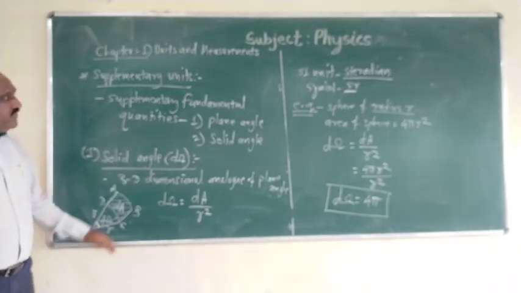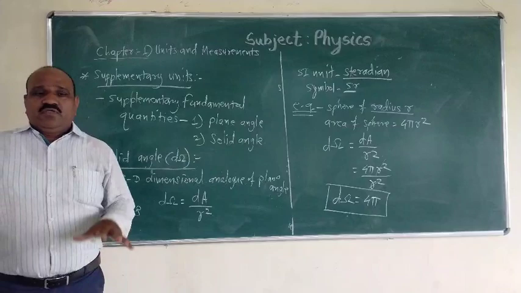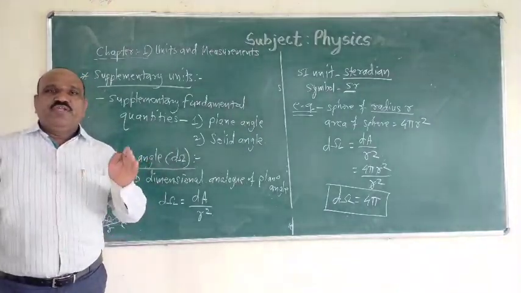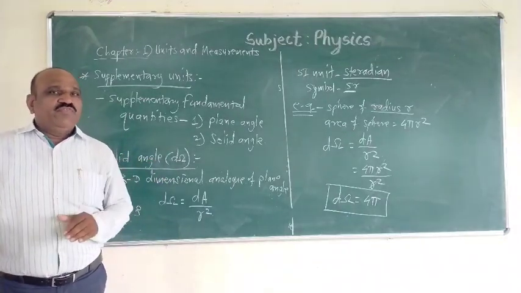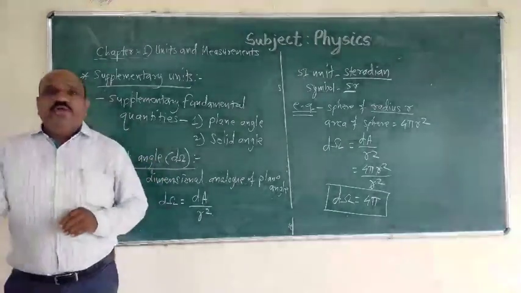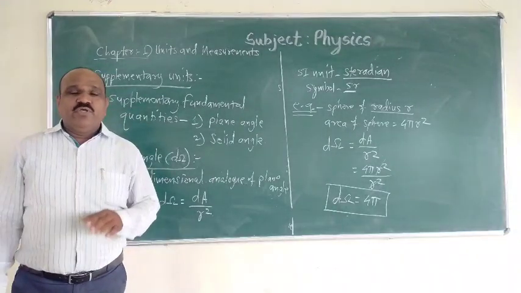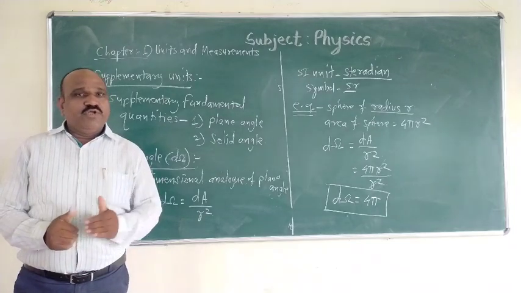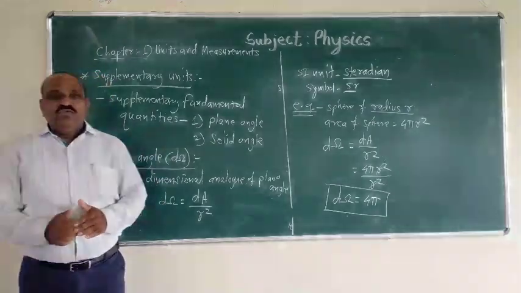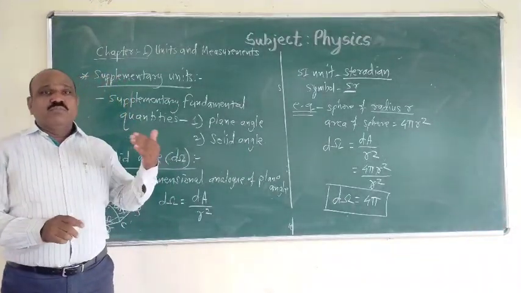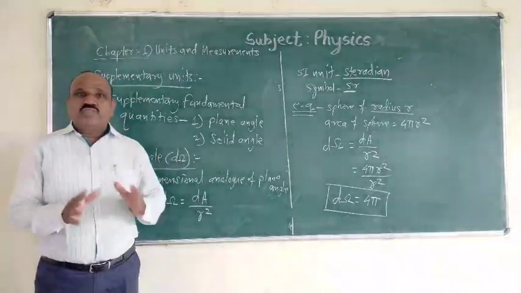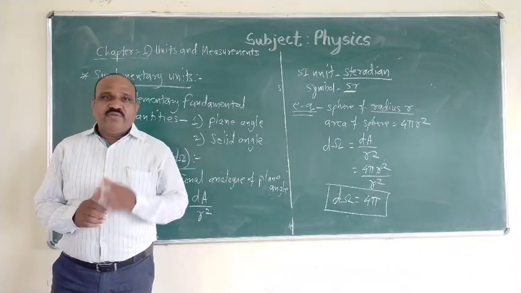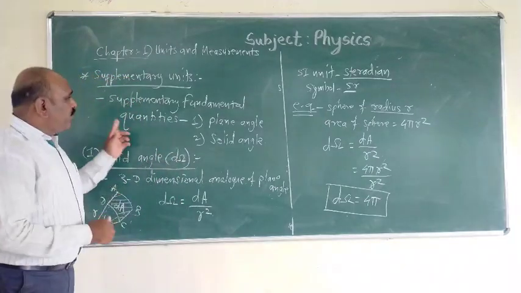In this chapter, the physical quantities are classified into two types: fundamental physical quantities and derived physical quantities. Fundamental physical quantities are those which do not depend upon any other physical quantity for their measurement, and derived quantities are those which depend upon one or more fundamental quantities for their measurement.